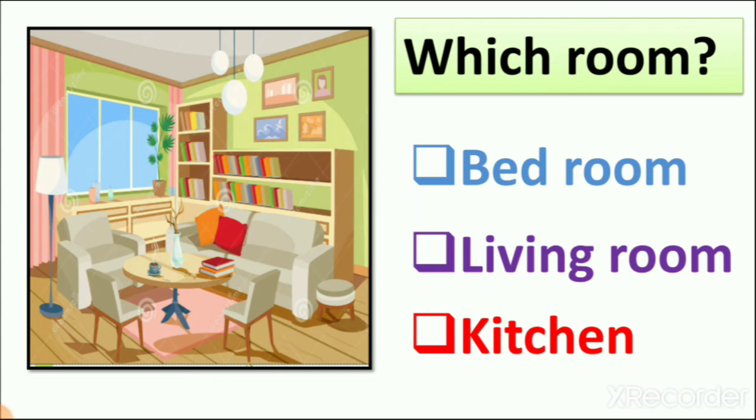Is that a kitchen? You can see here a stove or fridge. No. Is that a bedroom? Yes or no? No. So which room is it? It is the living room, right? So the room in which we sit is the living room. So I write here the answer, living room, in which we also put many things for decoration. So this is the living room which we learn.